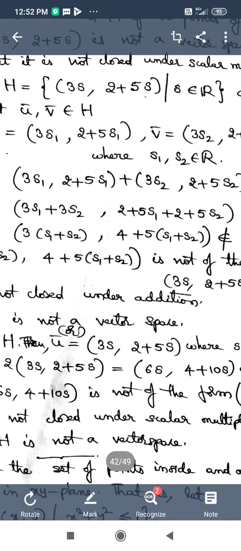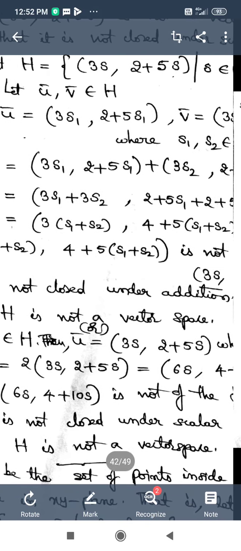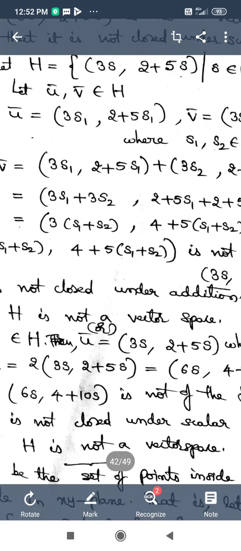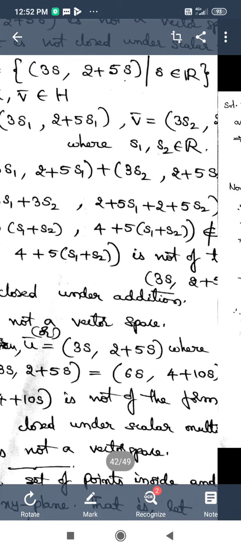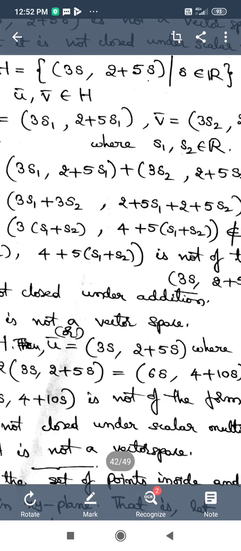The first two elements are added and written as the first coordinate, and the second two elements are added and written in the second position. Now I have taken 3 common, and here 2 plus 2 we have written as 4, and 5s1 plus 5s2, I have taken 5 common. So this is 3 times s1 plus s2, and the second element is 4 plus 5 times s1 plus s2.